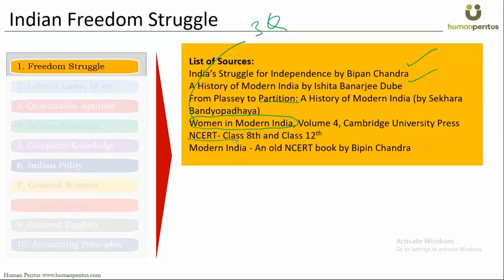Then NCERT class 8, class 9, class 12, and also old NCERT. So I think these will be around maybe 10 books.